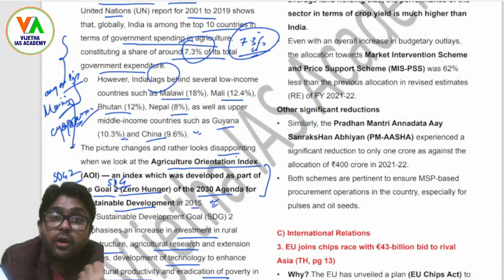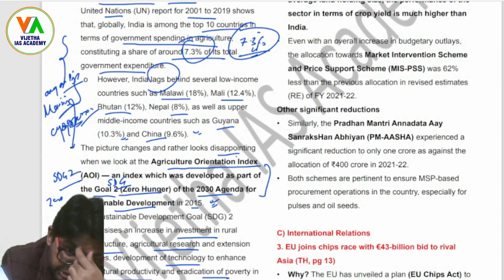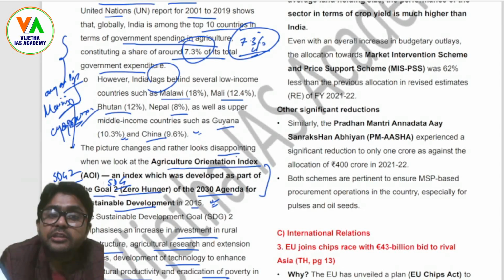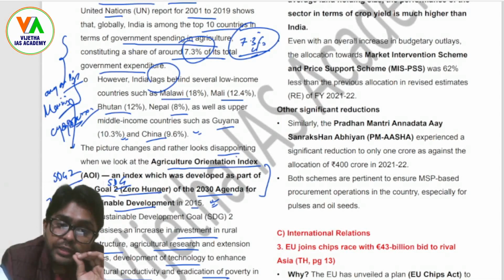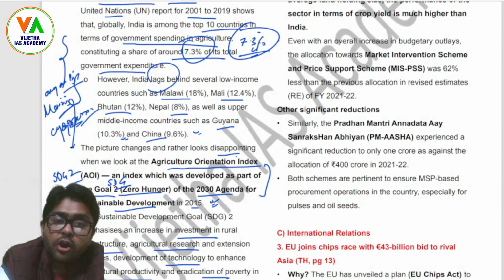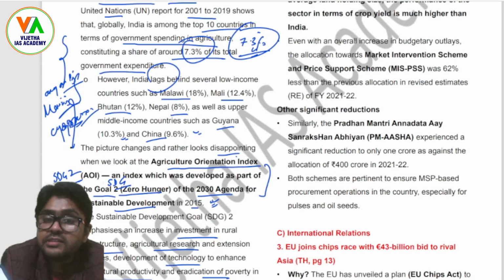Additionally, there is an overall reduction in total central schemes or projects, which may have serious implications for the performance of the sector. That means there has been a structural issue in the sector. There have been institutional support issues, and many schemes, even though they exist, no longer have the same thrust with which they were started.